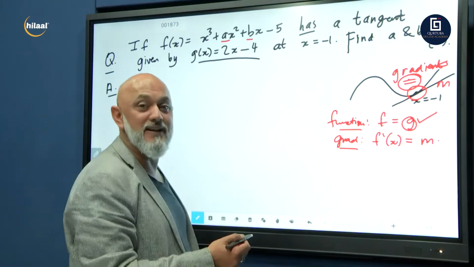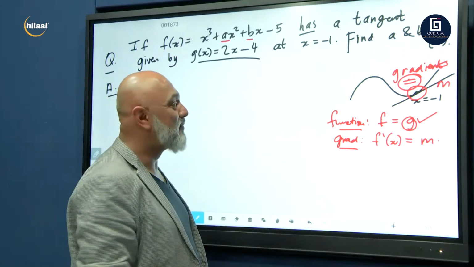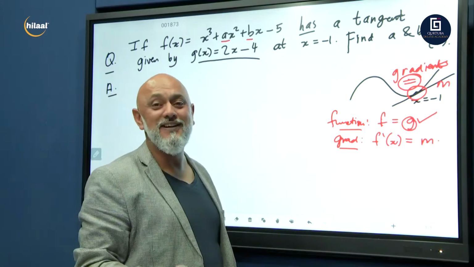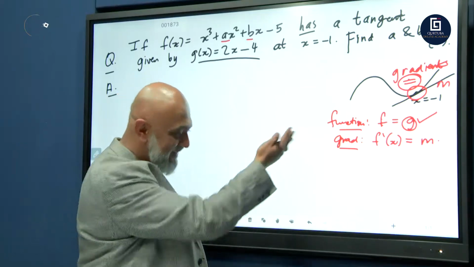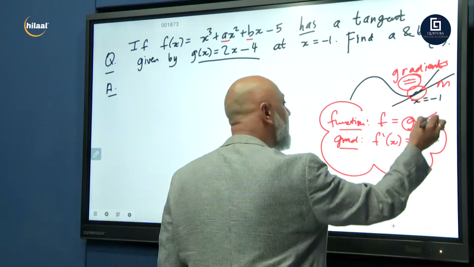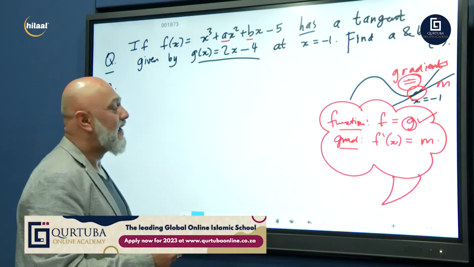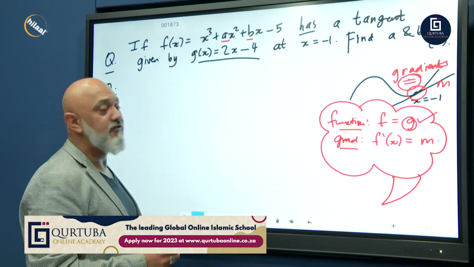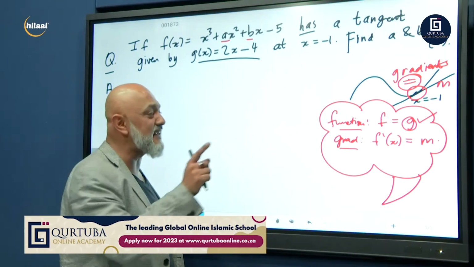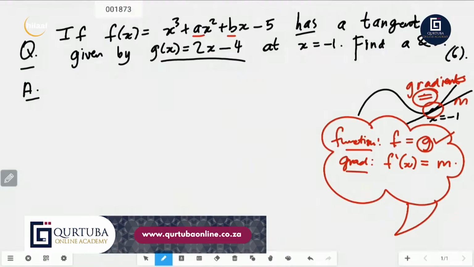Now, if you can remember that, boom, Bob's your uncle. You're done. Because equation 1, equation 2, and you just solve simultaneously. And that's exactly what we are about to do. So remember this, guys. Where two graphs meet, function equals function, gradient equals gradient.